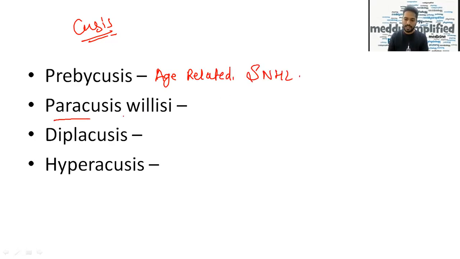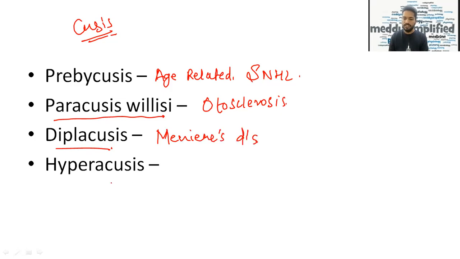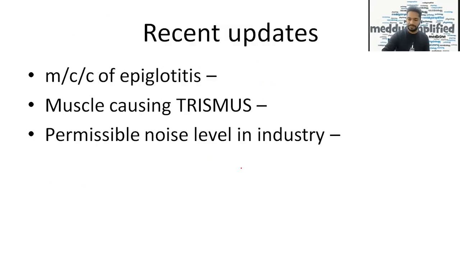Now, where do we see paracusis willisii? We see it in otosclerosis. Where do we see diplacusis? We see diplacusis in Meniere's disease. And where do we see hyperacusis? We see hyperacusis in Bell's palsy. Okay, so these are the four cases which we should remember. Presbycusis is age-related sensorineural hearing loss. Paracusis willisii is seen in otosclerosis. Diplacusis is seen in Meniere's disease, and hyperacusis is seen in Bell's palsy.